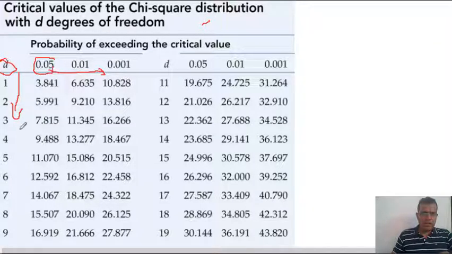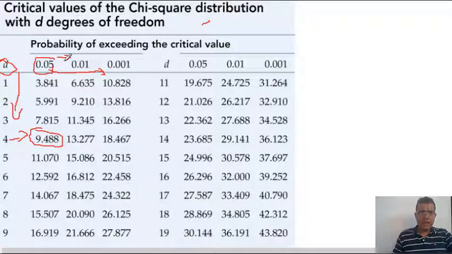So you choose your degree of freedom. If you travel from top to down, you see your degree of freedom, and if you travel from left to right, you see your error margin. Now let's quickly see how to do a chi-square test in Python.